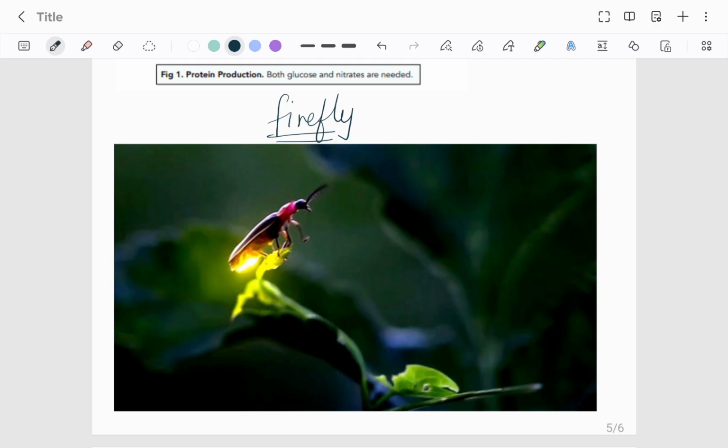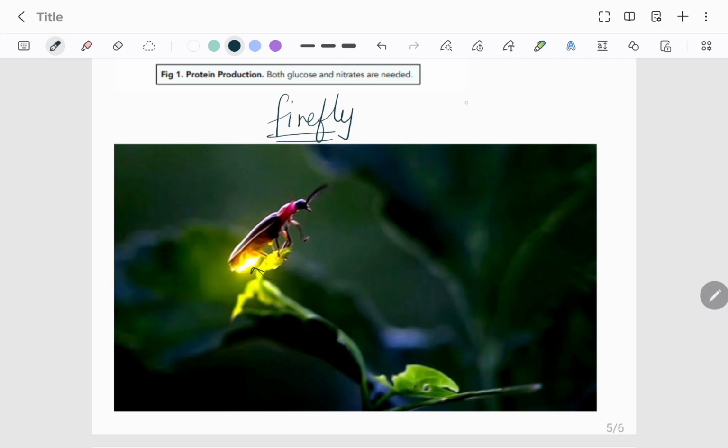And the energy in the plant will be transferred to this organism in the form of food, and that organism will break down the molecules in the food. If starch is there, that will be broken down and you will get glucose, then glucose will be broken down and you will get ATP. Here the firefly will get ATP, and then ATP can be used for flying and for light also.